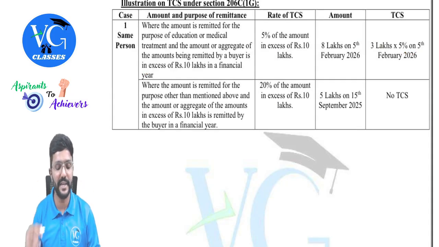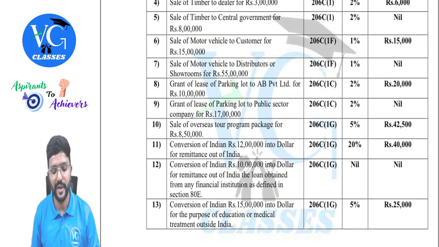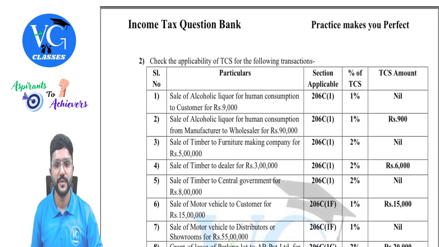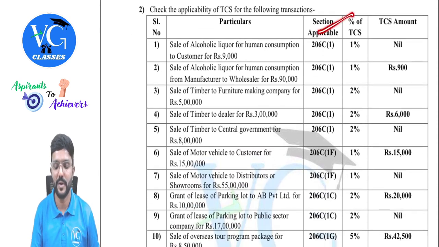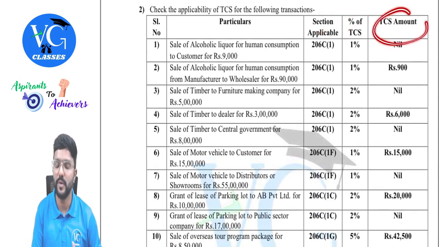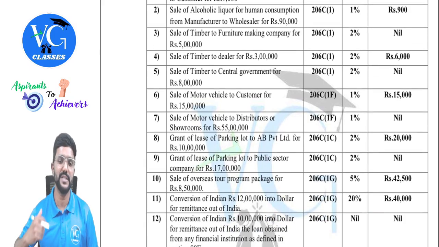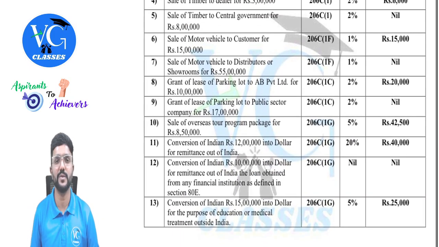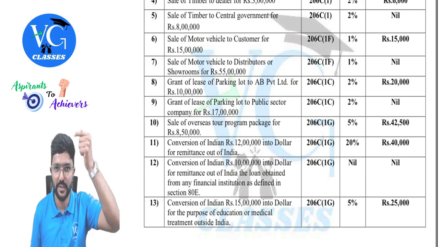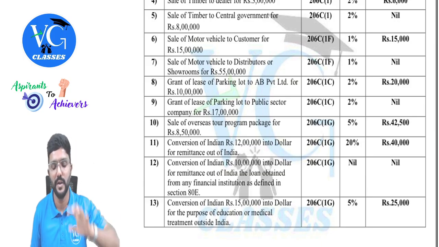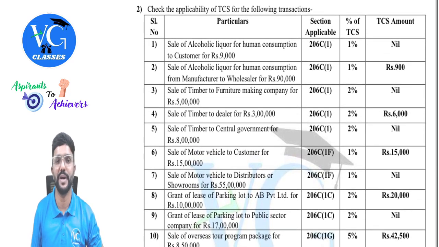As I mentioned for TDS, guys, even for TCS, I have given one question in my question bank, where I have given the list of transactions. So we need to identify which section is applicable, what is the rate of TCS, and if TCS is applicable, what is the amount. I have already given the solution. Just go through this, guys, so that once you have studied the provision, you should also know how to apply it in the questions or transactions. For TDS, I have given the list of expenses or payments in question number 1, whereas for TCS it is in question number 2, guys. So please go through both of them.